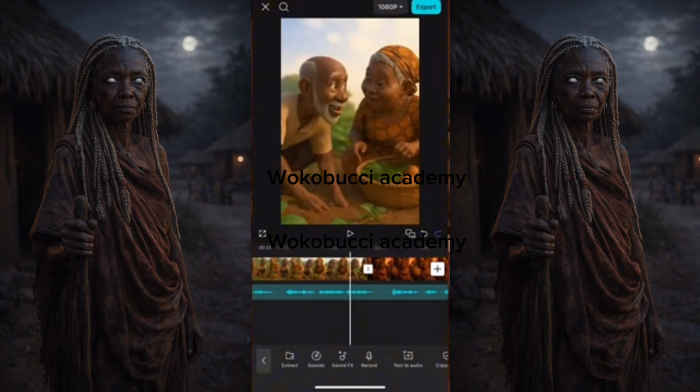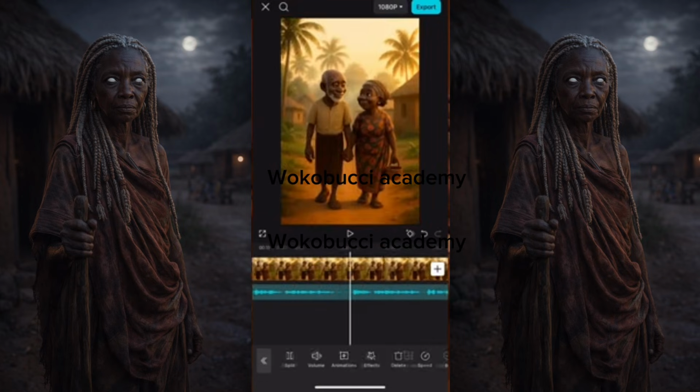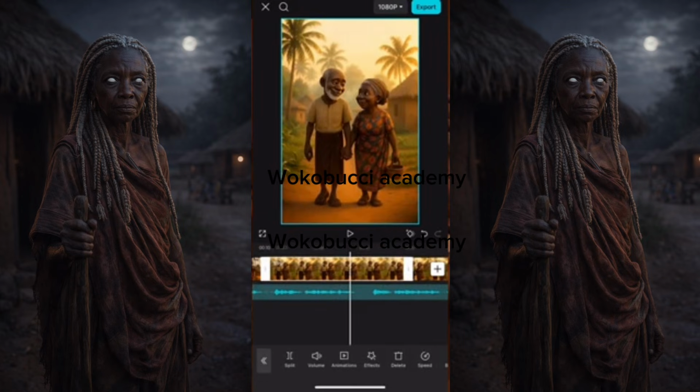So you see how the story is adding up. Now, if you feel like, okay, where they're telling this story is not adding up, you click on this one again and duplicate until you match all your story. When you're done, you click on export and you export your video. You post it on YouTube, TikTok, Instagram with your title. Make sure you have your title and a thumbnail and then you post your video. And you're good to go. Like that, easy peasy lemon squeezy.